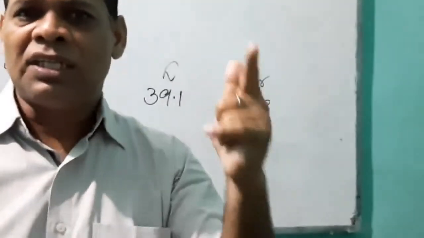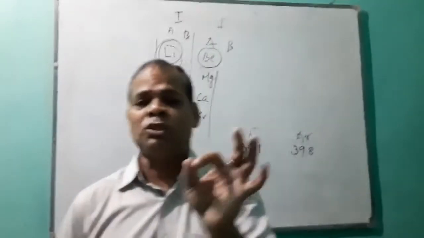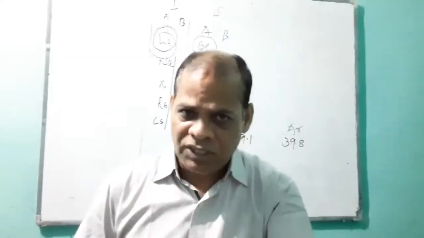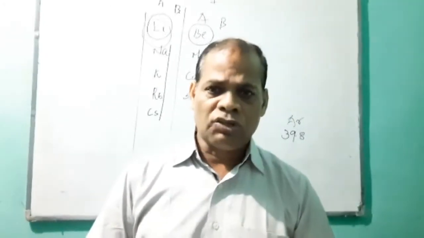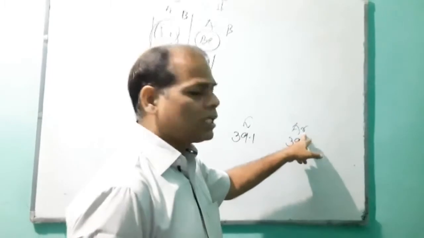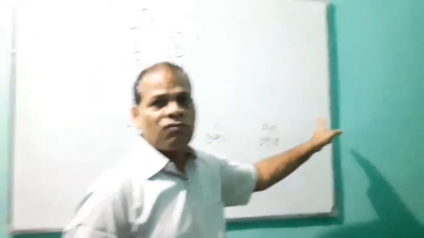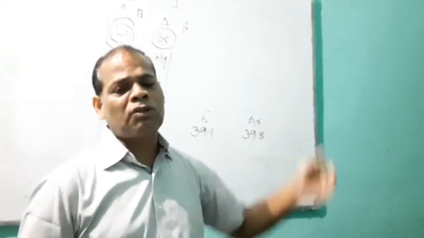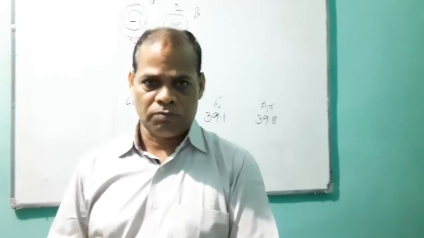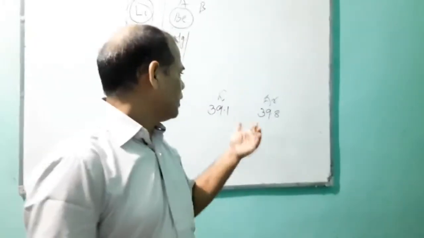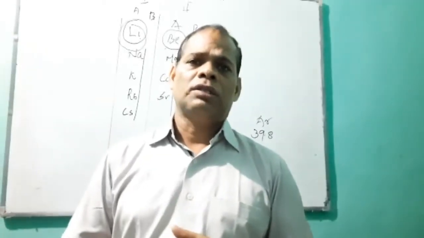As Mendeleev said, the elements are arranged on the basis of increasing atomic mass. It means lower atomic mass should come first and higher atomic mass should come later. So argon, with higher atomic mass, should come later and potassium should come first. But this abnormal situation could not be explained by Mendeleev. Not only argon and potassium, nickel and cobalt also.